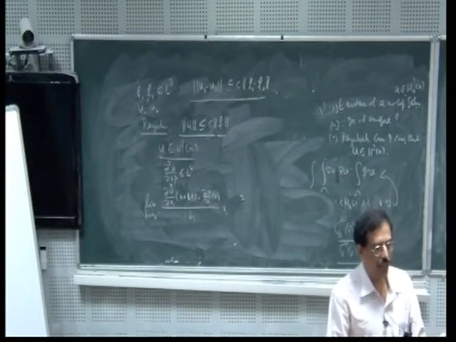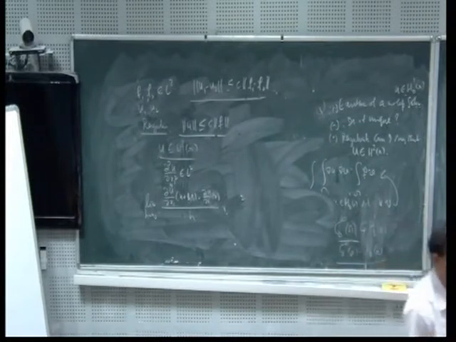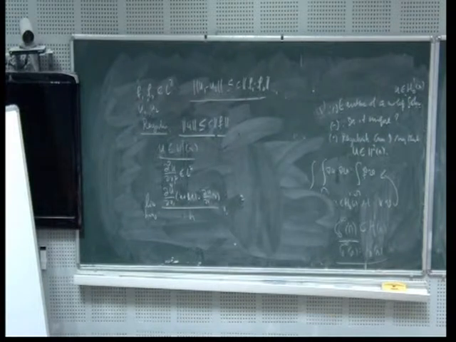Therefore, in a reflexive Banach space, this is where another compactness theorem I am going to use. In a reflexive Banach space, a bounded sequence has a weakly convergent subsequence, because the unit ball is compact by Banach-Alaoglu's theorem. I hope all of you know this. Banach-Alaoglu's theorem says that the unit ball is weak star compact, and because the space is reflexive, this is compact. Therefore, I can extract a convergent subsequence hn so that this converges to some w which is in L2.